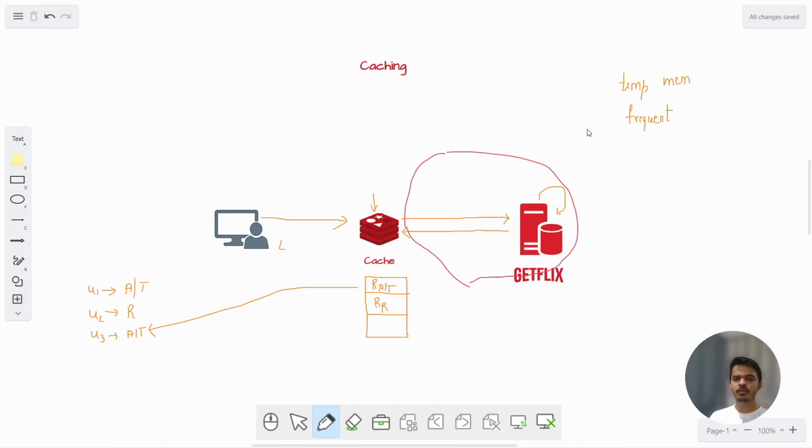If a query is not frequent, then there is no point in storing the result in the cache. Okay. And the queries which are computation heavy, that is, it takes quite a while to compute the result of the query. So cache is a temporary memory that is used to store results of frequent requests that are compute heavy, so that the subsequent request would get the result directly from the cache.